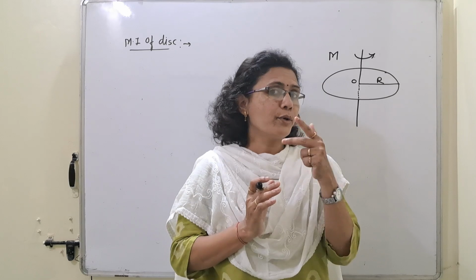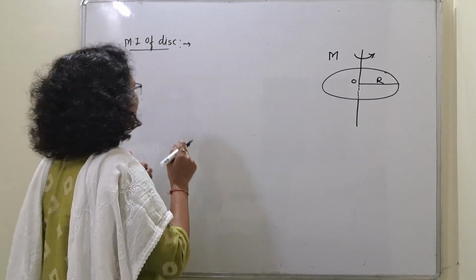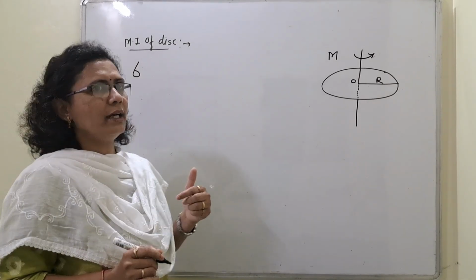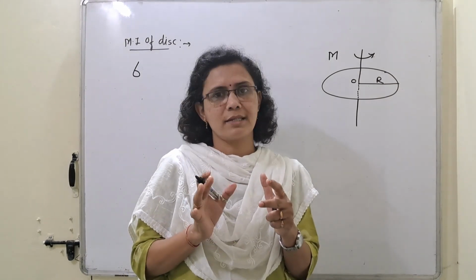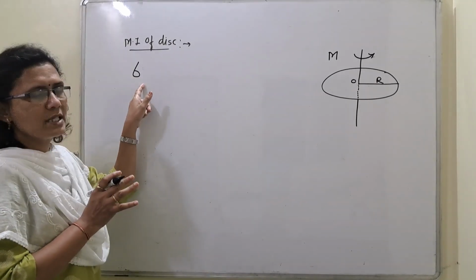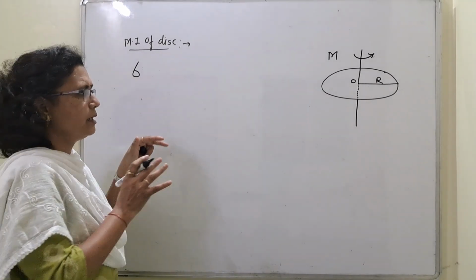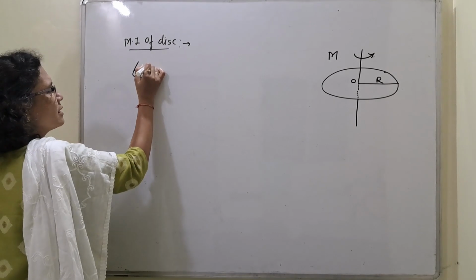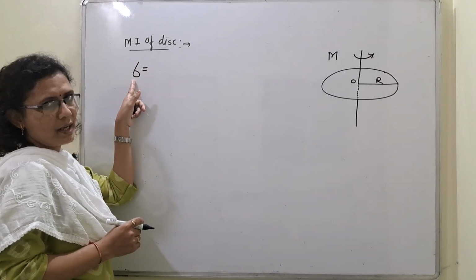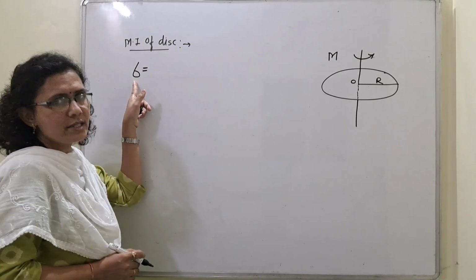Here we will introduce a new term, the surface density, because we are considering uniform mass distribution. So this constant term, the surface mass density, we have to consider in this derivation. It is called sigma, the surface mass density, or simply surface density.